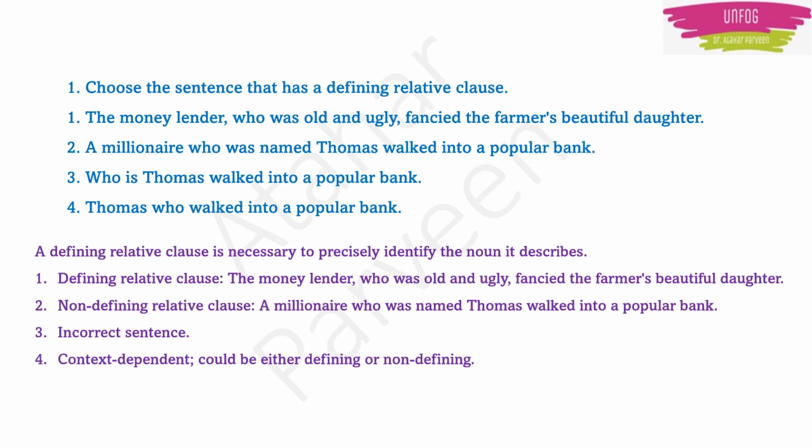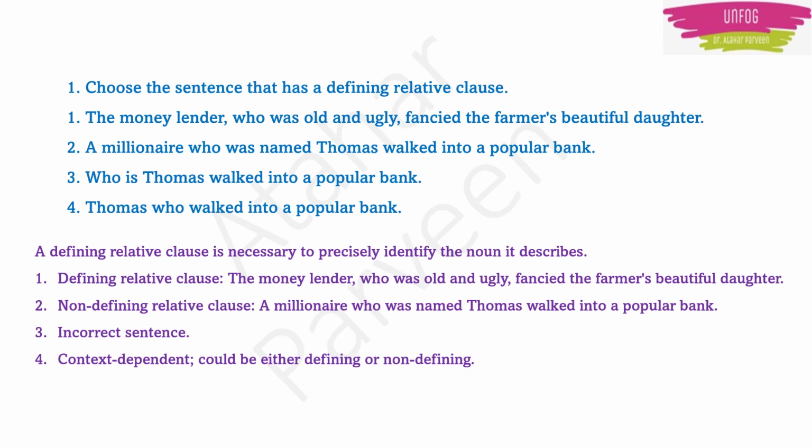Here in the 4 options, the first option: the money lender who was old and ugly fancied the farmer's beautiful daughter. So this is a defining relative clause. Here the nouns mentioned, the money lender, he is being described, right?